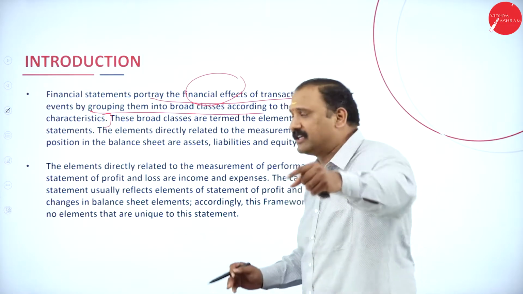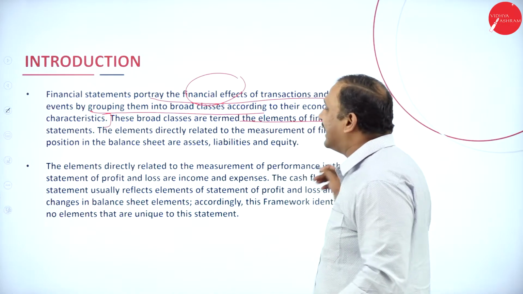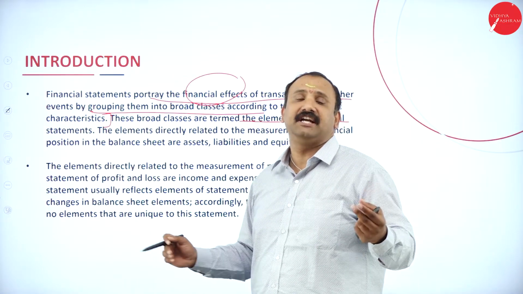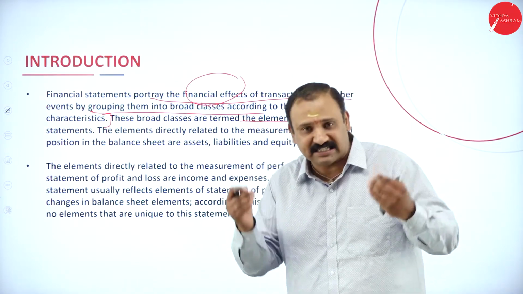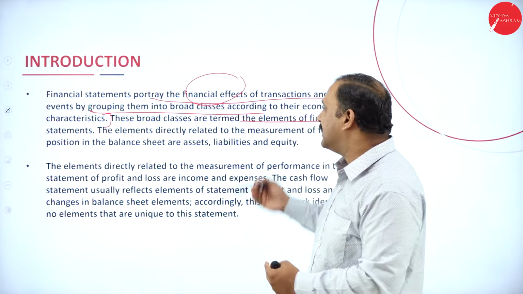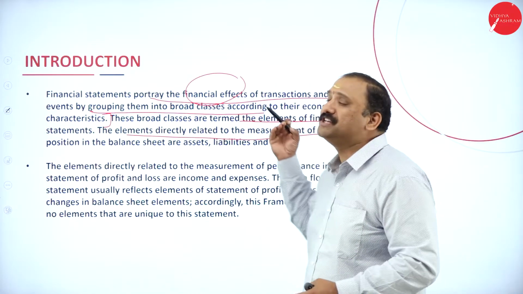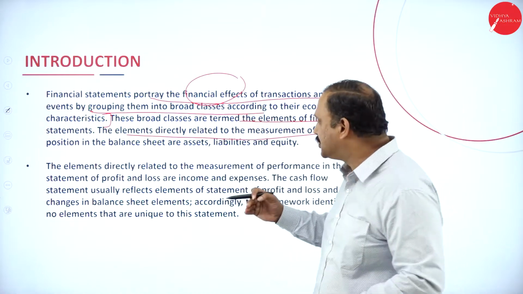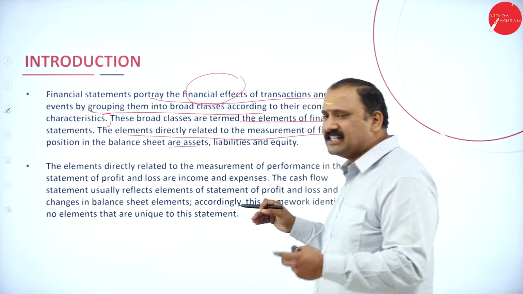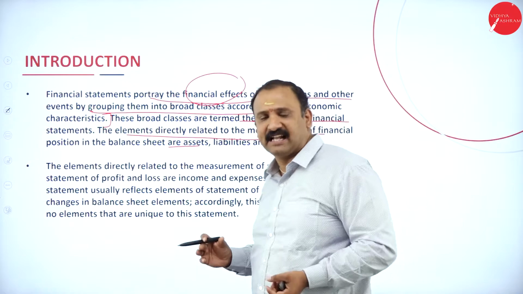Now, these broad classes are termed the elements of financial statements. They are classified, and these elements directly relate to the measurement of financial position in the balance sheet, that is in the form of assets and liabilities.